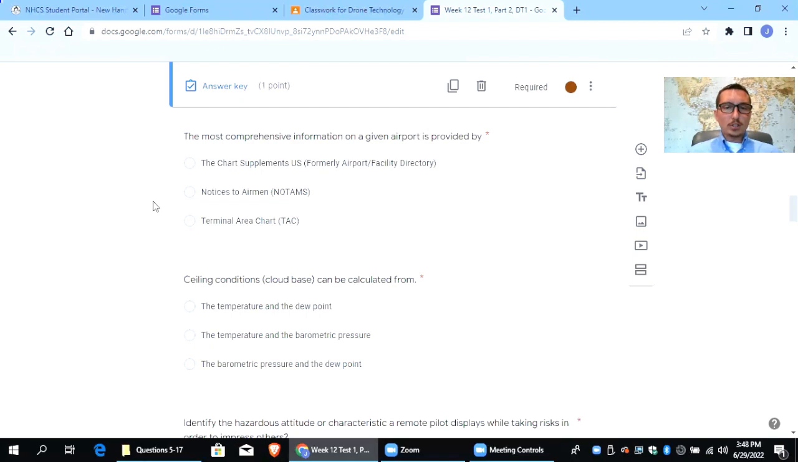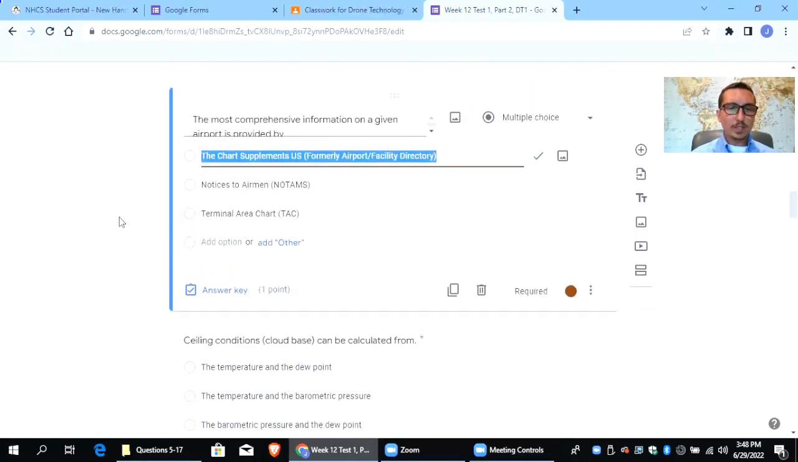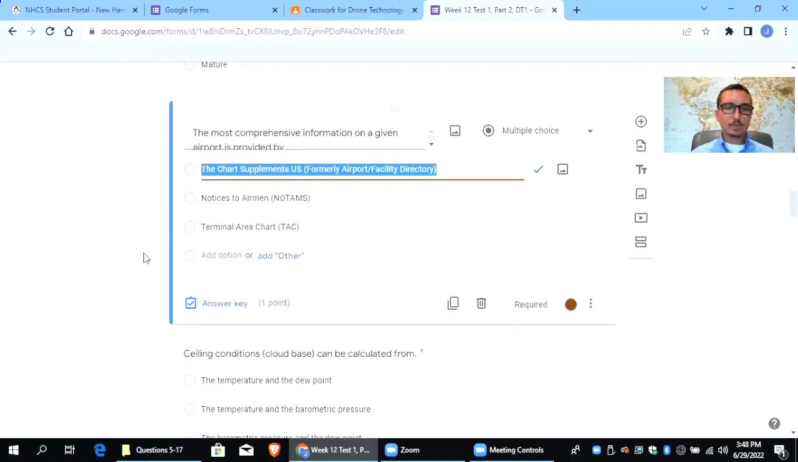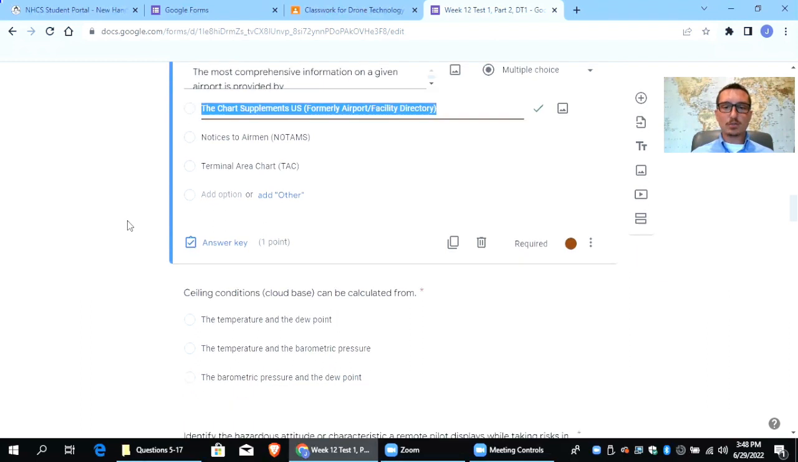Most comprehensive information on a given airport is provided by, okay, so this one's a tricky one. This one's not so hard because it doesn't give you sectional charts, but this one a lot of my students get wrong. The most comprehensive information on a given airport is from the Chart Supplements US, formerly Airport Facility Directory. The chart supplements is going to be specific information about a specific airport, where the sectional charts are telling you how to get from airport to airport. Notices to airmen are those temporary flight restrictions.